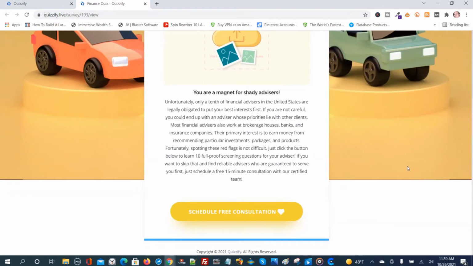Okay, when you get to the end of the quiz, it asks you to schedule a free consultation. So that's how it works, just so you have an idea of what they look like.